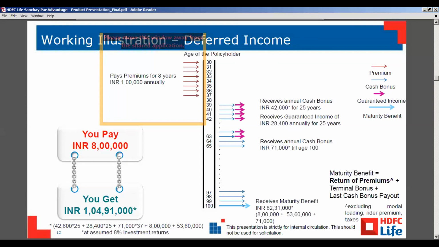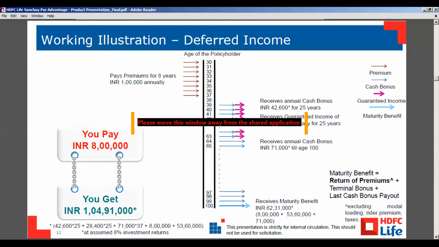So he is getting guaranteed income for 25 years, and also receiving the cash bonus for the 25 years. After that, we can see that the guaranteed benefit and the cash bonus he is getting as an annual cash bonus, till the age of 100. And after that, if the customer survives, he will get the return of the premiums plus terminal bonus plus the last cash bonus payout.